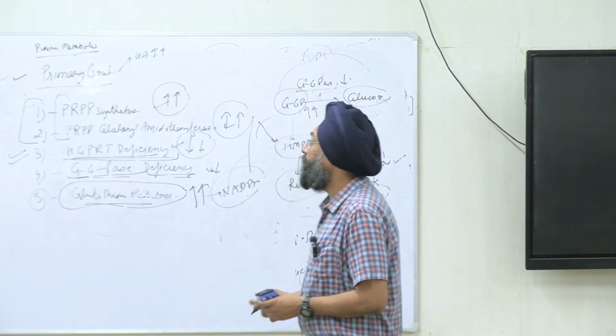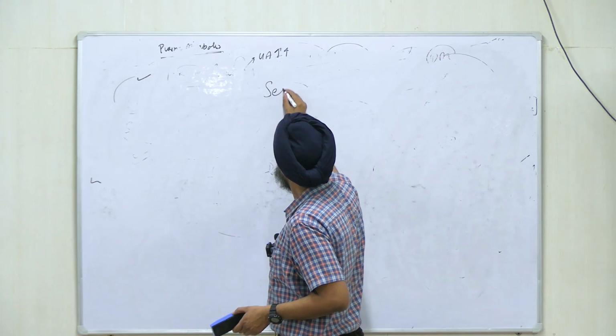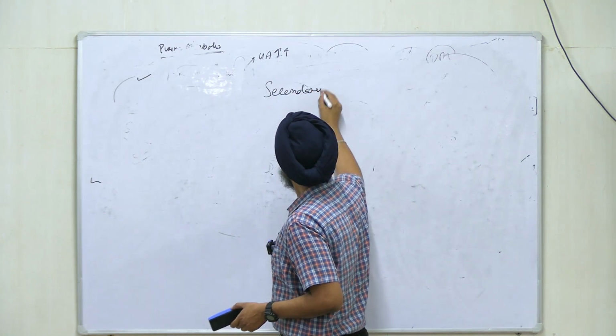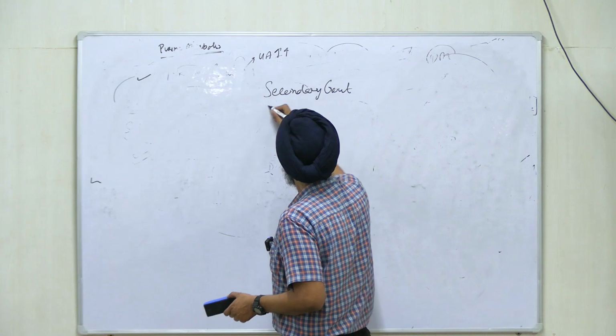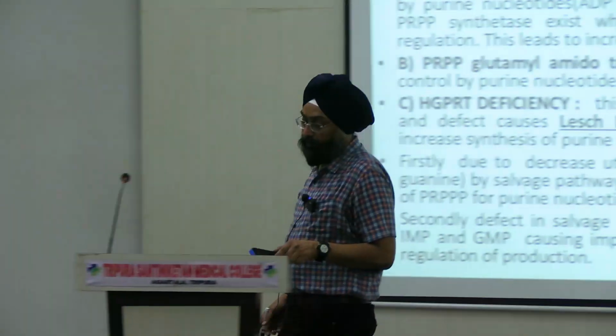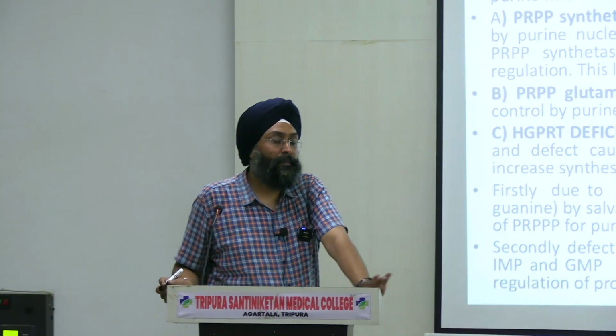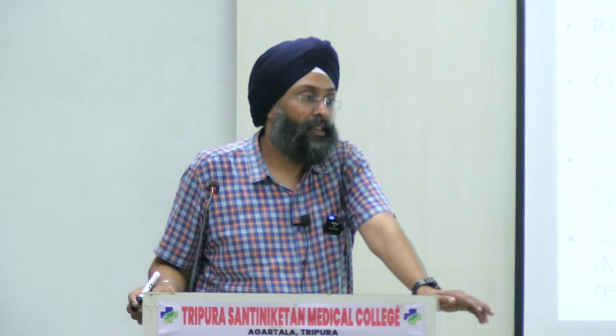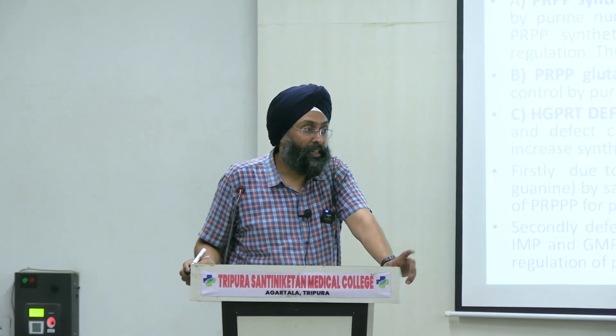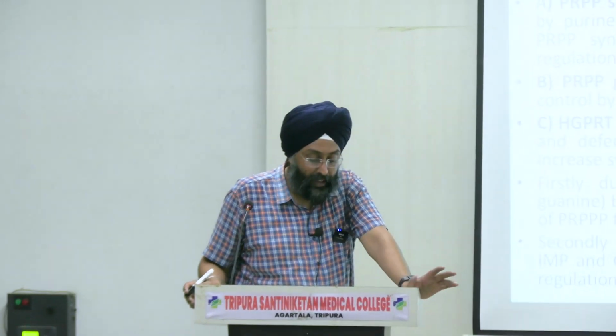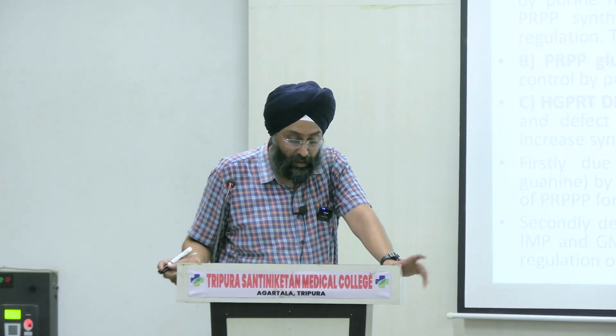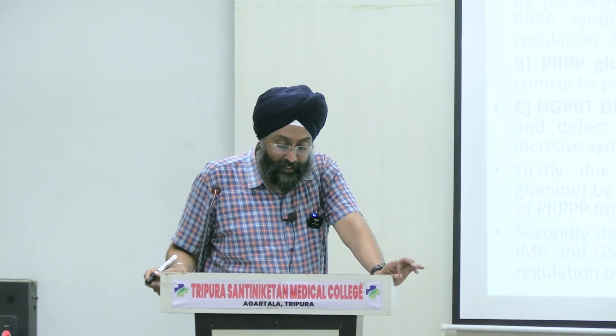Now I will start with secondary gout. What is secondary gout? The symptoms are that the levels of uric acid increase. What other factors can lead to increased uric acid? Write down the factors that lead to secondary gout. First is chemotherapy. Second is cancer. Cancer may be leukemia or lymphomas, both.